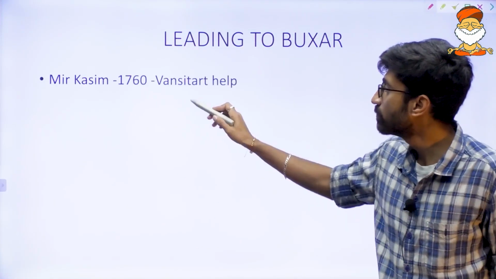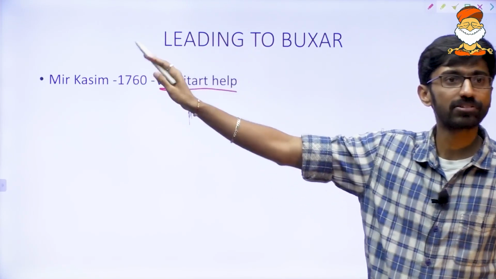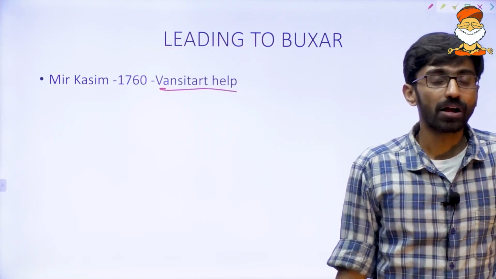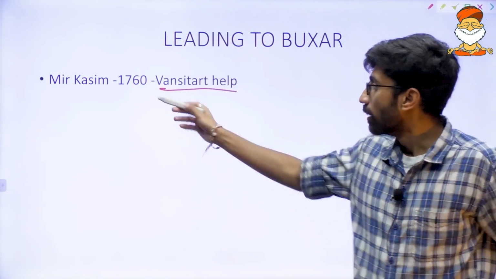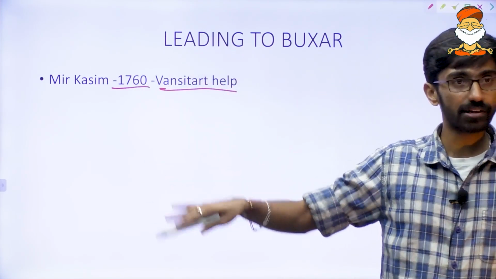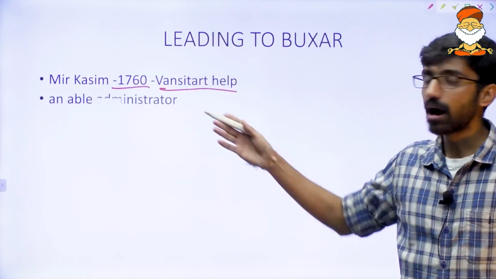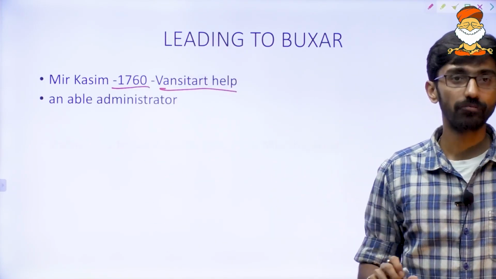So now Mir Qasim, with the help of Vansittart, the same person who deposed Mir Jafar, became the Nawab in 1760. And now he actually was an able administrator, a very good administrator.